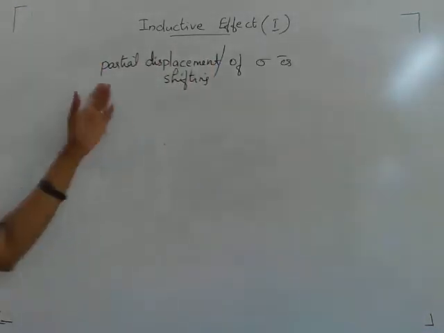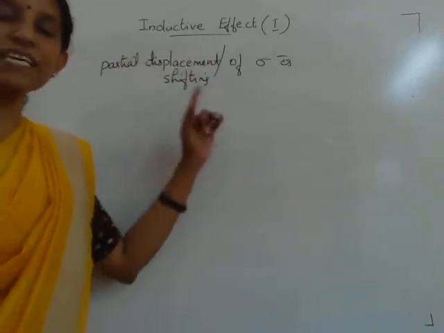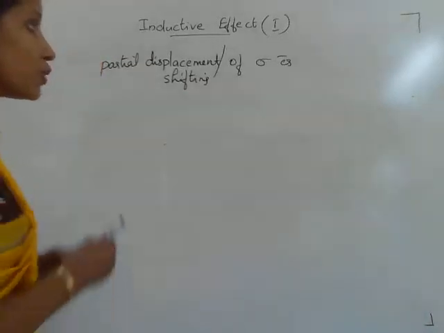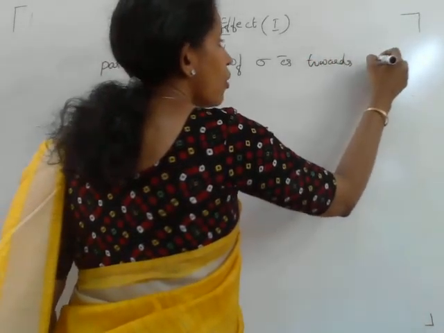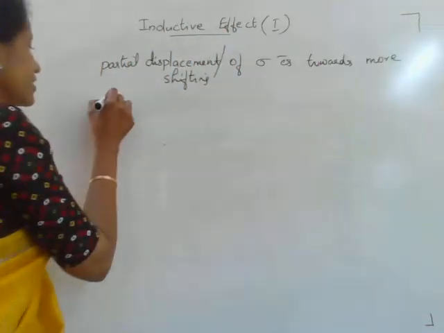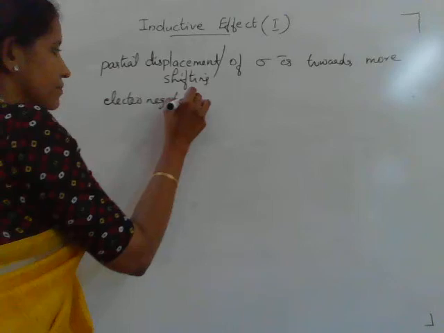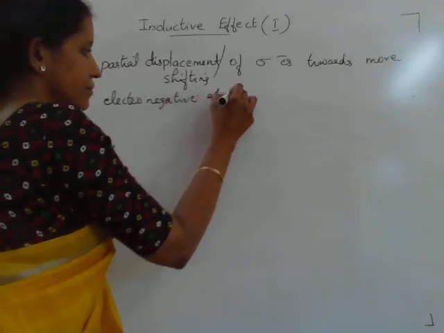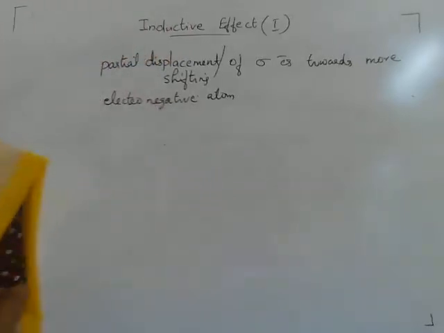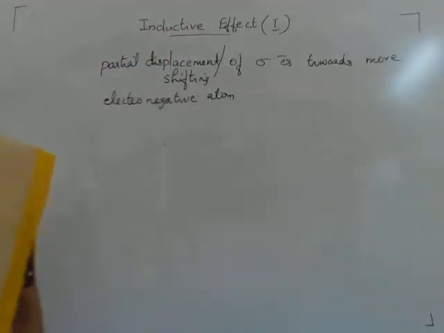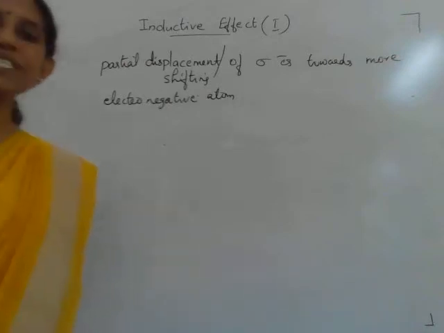The partial displacement or partial shifting of sigma electrons towards the more electronegative atom. In a molecule, the partial displacement of sigma electrons towards the more electronegative atom of a sigma bond.